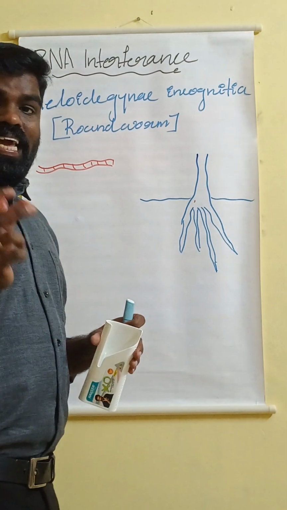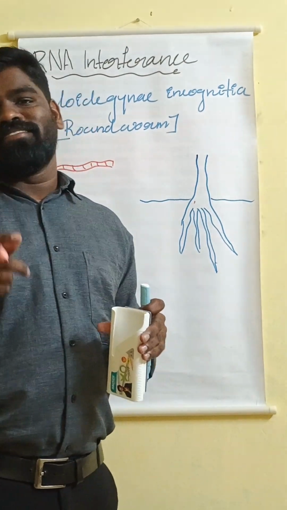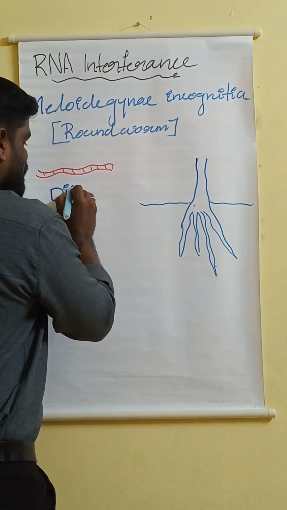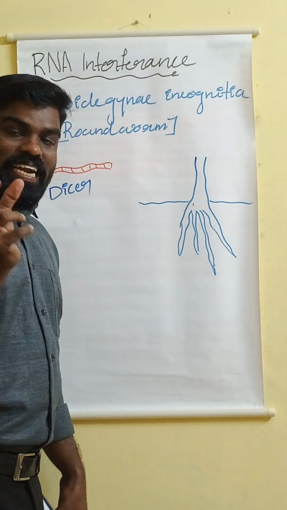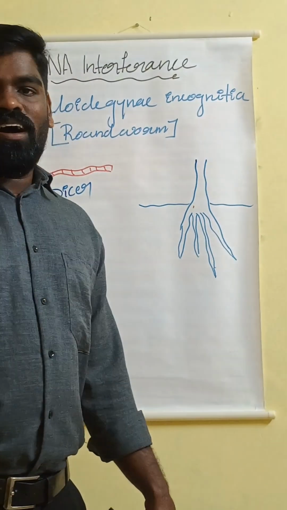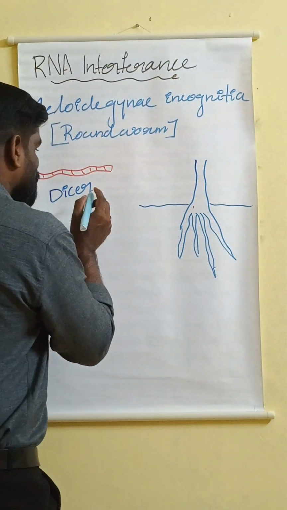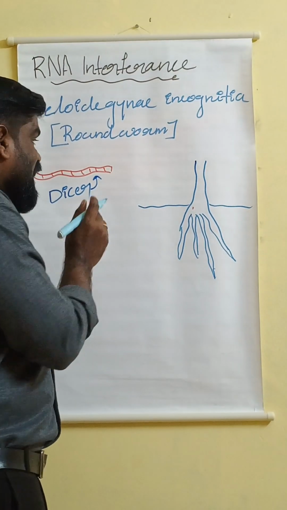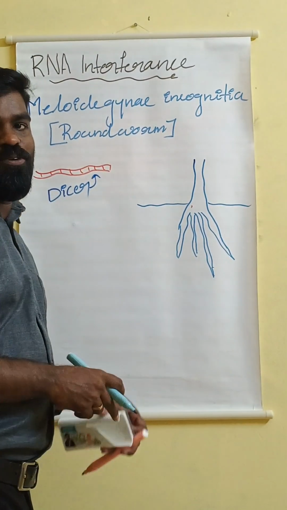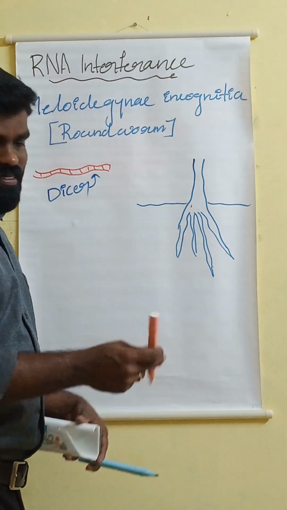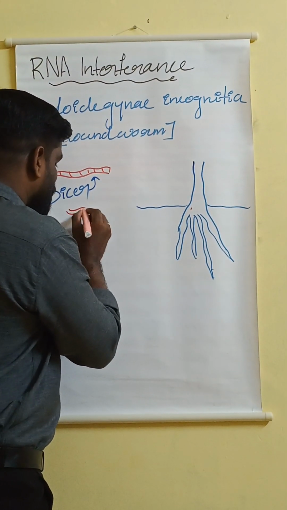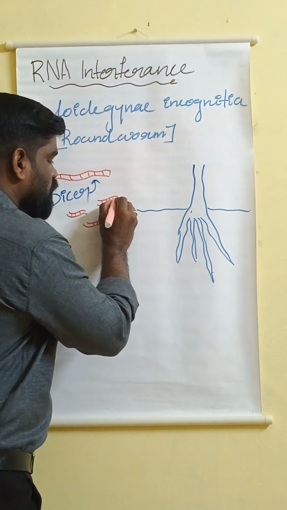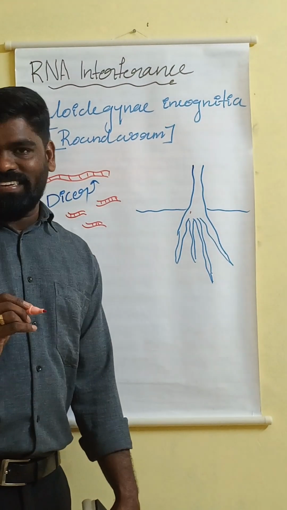Now, in the cytoplasm there is an enzyme. That enzyme is called dicer. When dicer finds the double-stranded RNA, it will cut it. That means it will make the double-stranded RNA into lots of small fragments. Just imagine these are the fragments which are produced after the action of the dicer enzyme.